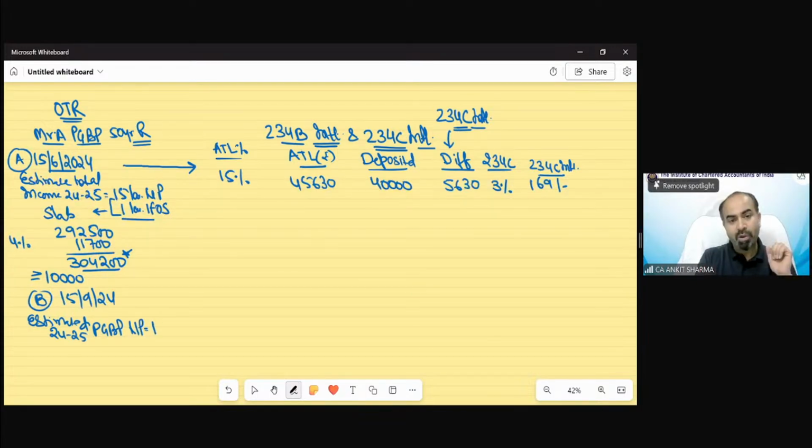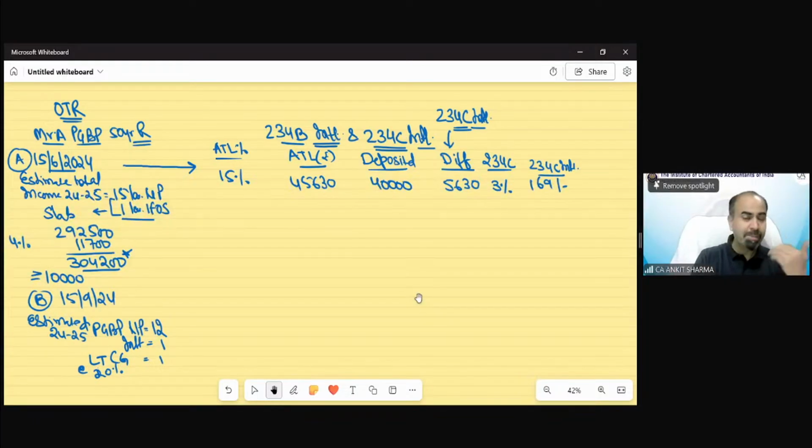It is going to be only 12 lakh rupees. The interest income suppose remains the same, 1 lakh. And suppose there is a new long-term capital gain, chargeable at the rate of 20%, that is 1 lakh rupees.